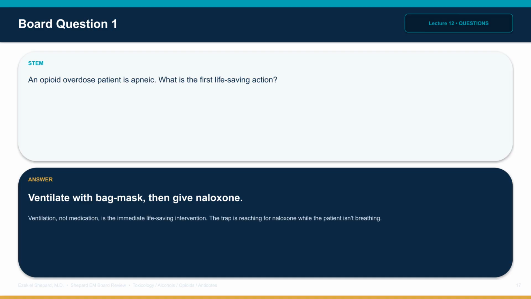Question 1. An opioid overdose patient is apneic. What is the first life-saving action? The answer is to ventilate the patient with bag mask, then give naloxone. Ventilation, not medication, is the immediate life-saving intervention. The board trap is reaching for naloxone while the patient is not breathing.